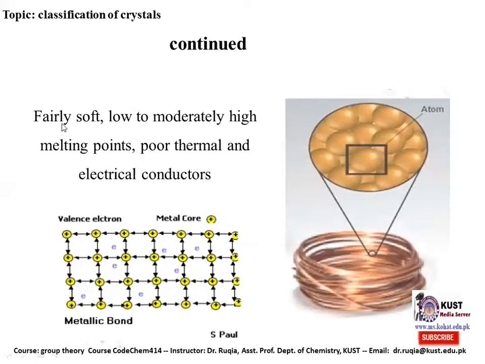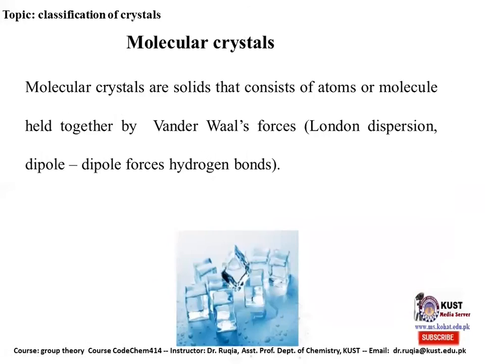The metallic crystals are fairly soft, low to moderately high melting points, and poor thermal and electrical conductors. This is a mistake. They are not poor electrical conductors. Rather, they are good conductors because they have free electrons in their structure. These are soft, so they can be shaped into different forms.